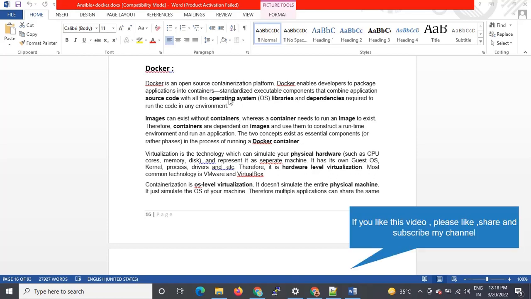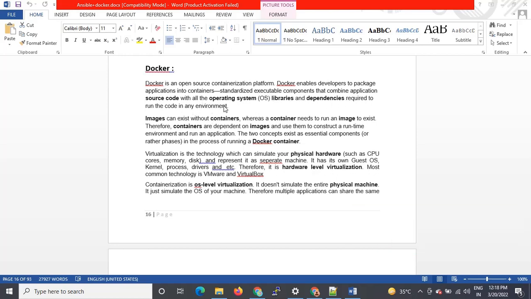Docker enables developers to package the application into containers, standardized executable components that combine the application source code with all the operating system libraries and the dependencies required to run the code in any environment. So what exactly is it saying? It is saying that for running any application, what is required? We require the source code, we require the operating system, we require libraries, and we require the dependencies. So for combining all those things, it will convert it into a package, and out of that package we will prepare the images, and out of those images we will create the containers. That is what it's saying.